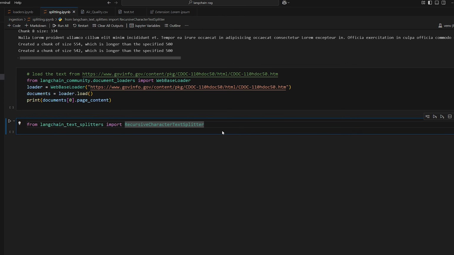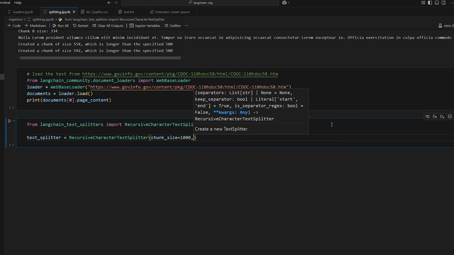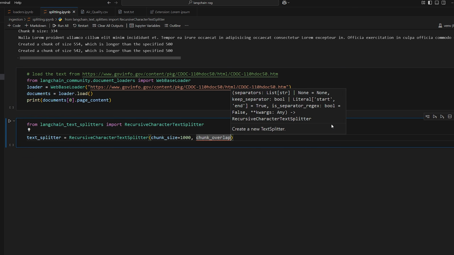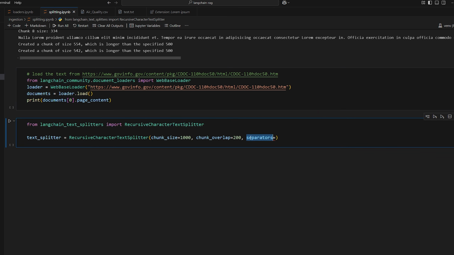So we're going to bring in that recursive text splitter. We're going to instantiate it by doing text splitter equal to recursive text splitter. We're going to set a chunk size of 1,000. We're going to set a chunk overlap of 200, and then we'll also set our separators. And now this one accepts multiple separators, as I told you. So this here is actually the default. If you don't specify any separators, it'll use this anyway, but actually putting it here I think is more clear to you guys.